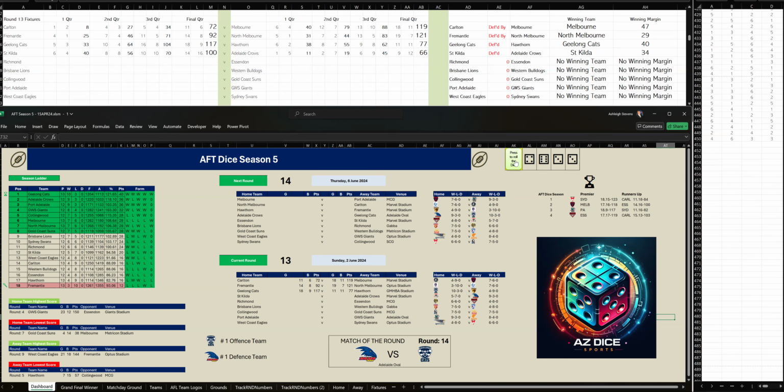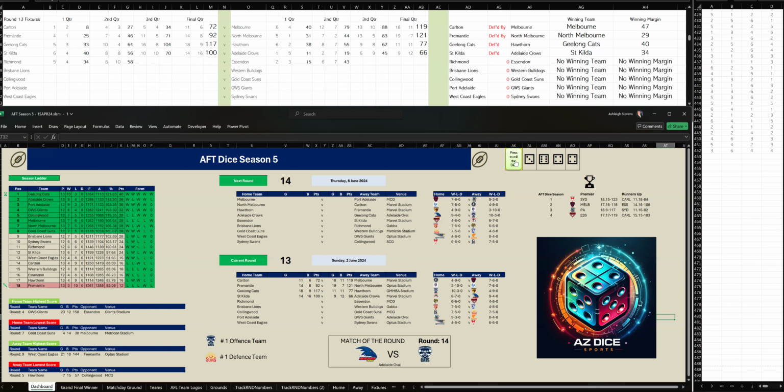Richmond, they've kicked 5 goals, 4-34 to Essendon, 2-3-15 in that first quarter. Richmond are up by 19 points. Let's go to the second quarter. Second quarter, Essendon, they've kicked 4 goals, 4 to Richmond, 3 goals, 6. And at half time, Richmond are leading by 15 points. Let's go to the third quarter.